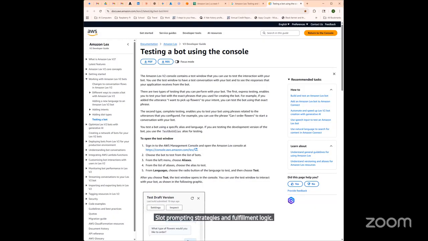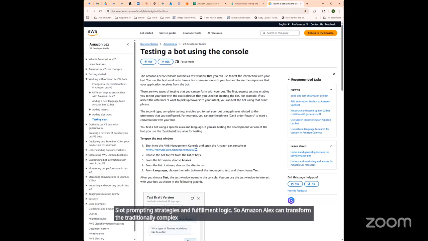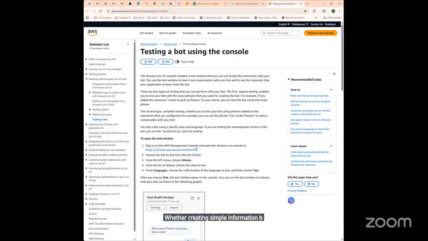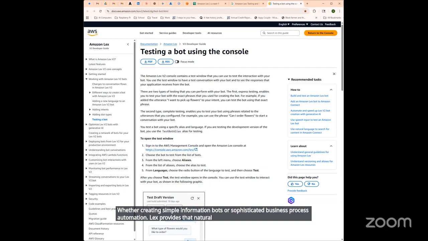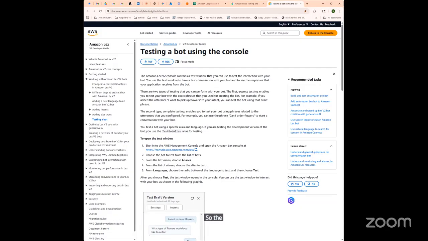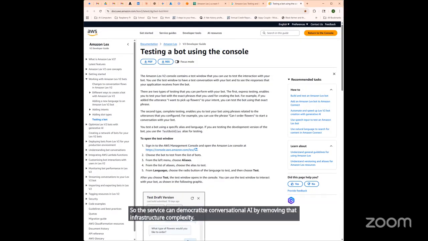So Amazon Lex can transform the traditionally complex process of building conversational interfaces into an accessible development experience, whether creating simple information bots or sophisticated business process automation. Lex provides that natural language understanding foundation that enables applications to communicate with users in human terms while executing reliable business logic behind the scenes. The service can democratize conversational AI by removing that infrastructure complexity while maintaining the flexibility needed for real-world business applications. Anyways, we're done with Lex.